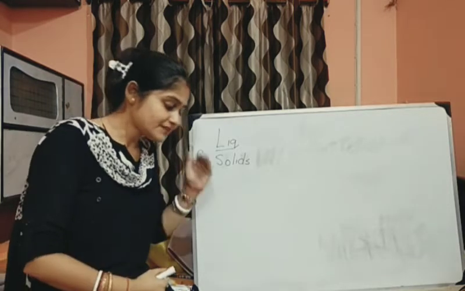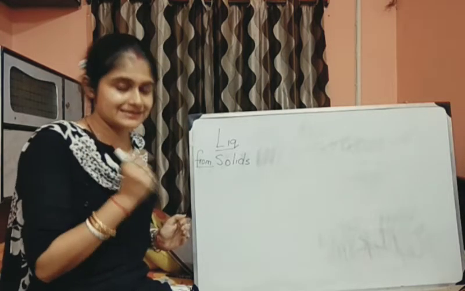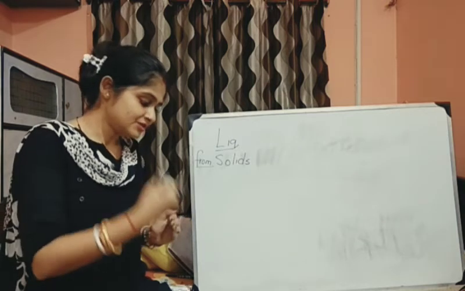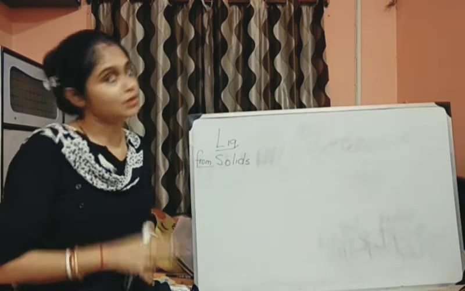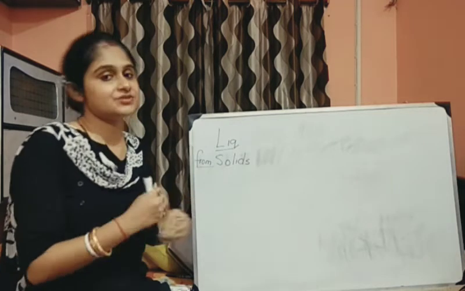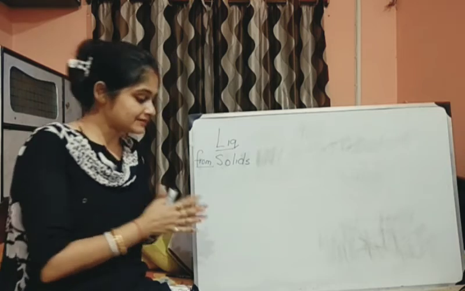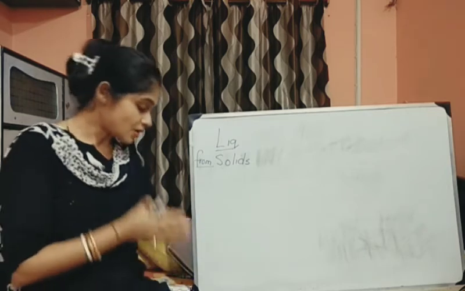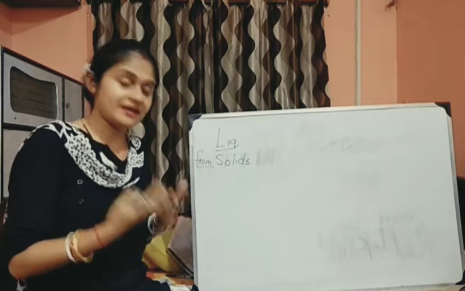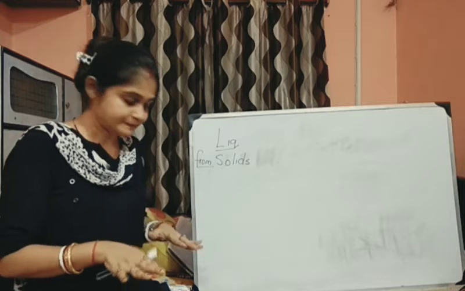Now, the insoluble solids either float on the surface of the water, or else they just settle down at the bottom. So soluble solids dissolve in water, but insoluble solids either float on the surface or else settle down. If it is heavier, then we can say it settles down in water.